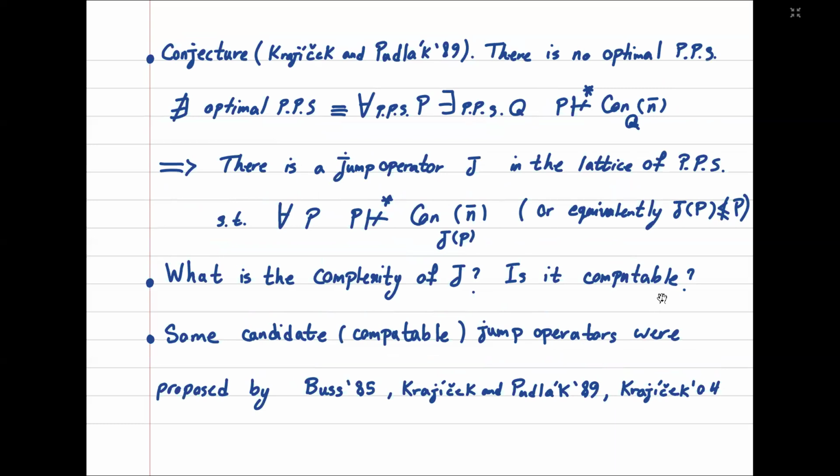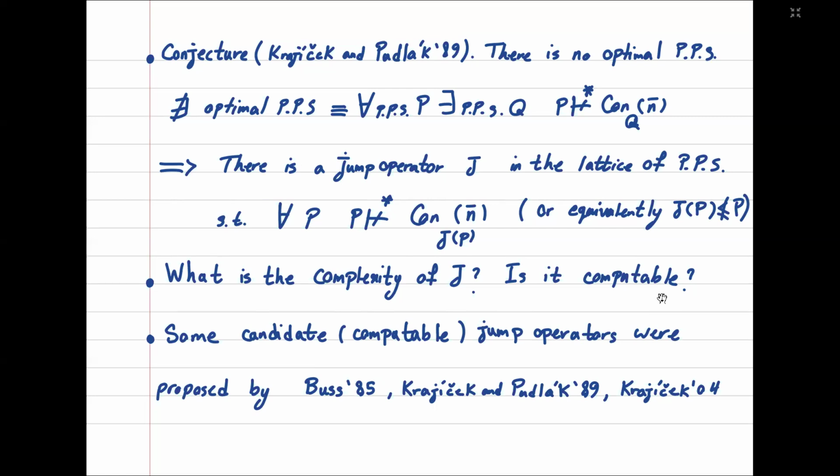Krajicek and Pudlak conjecture that there is no optimal proof system, which is equivalent to the statement which says that for any proof system P, there is another proof system Q such that P doesn't have a short proof of the finite consistency of Q. So this conjecture says, in particular, that there is a jump operator J in the lattice of propositional proof systems, such that for any proof system P, P doesn't have a short proof for the consistency of JP, or equivalently, JP cannot be simulated by P.